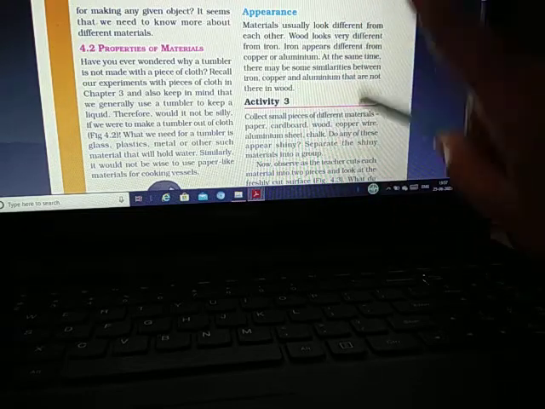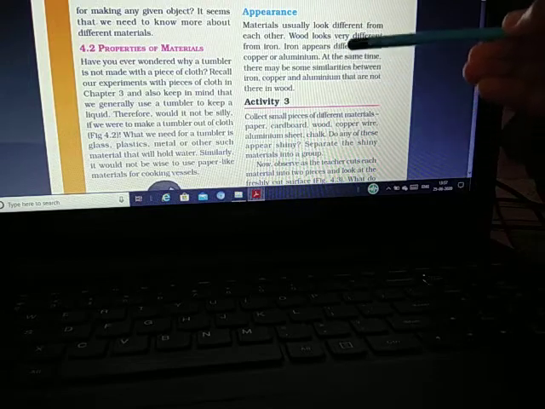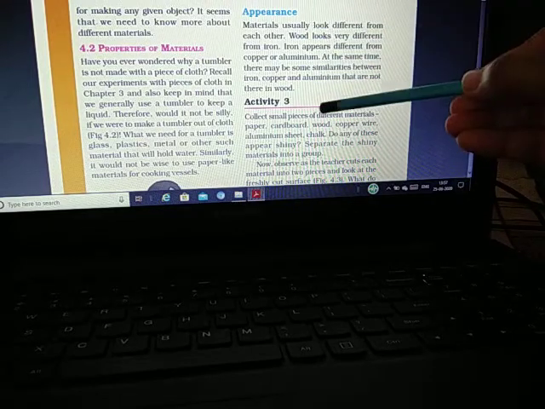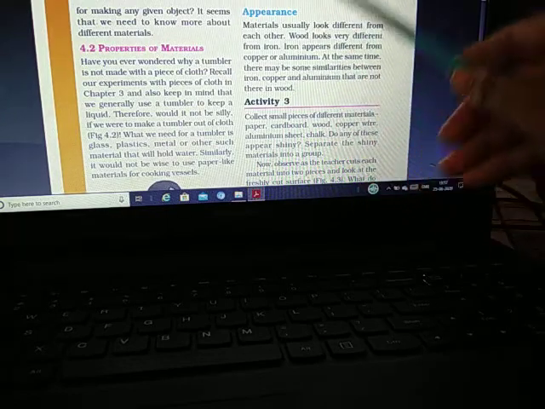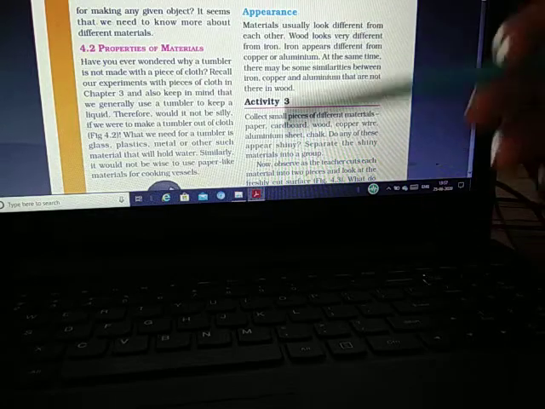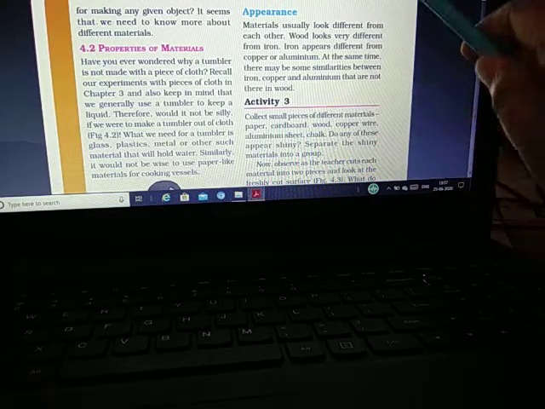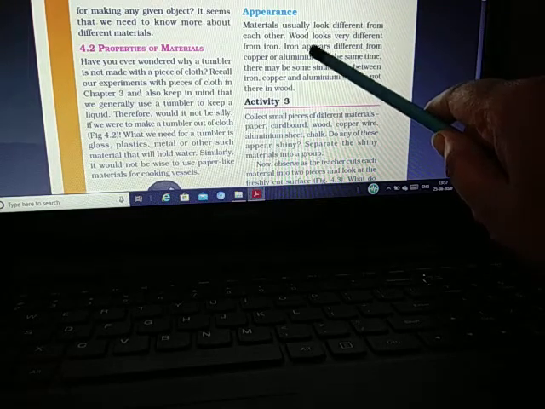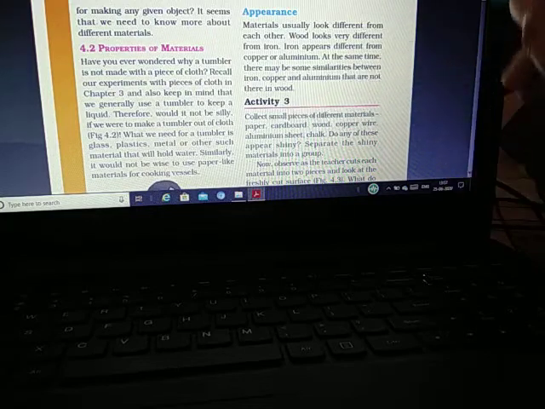There is one similarity between these three materials: the objects made from them are basically used for cooking. That's why the purpose is the same, but look-wise and shape-wise they are different. There is one similarity, but when we compare with wood, it is vastly different from these materials.